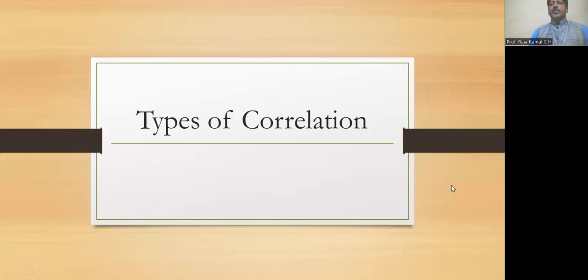Good morning. So we have already learned about what is correlation. Correlation says about the relationship between two variables. Two variables means any two data sets. Suppose I have collected the age of the people. The age of the people is one data set and it is considered as one variable. And I have collected the height of the people, and the height of the people is another variable. Another set of data.